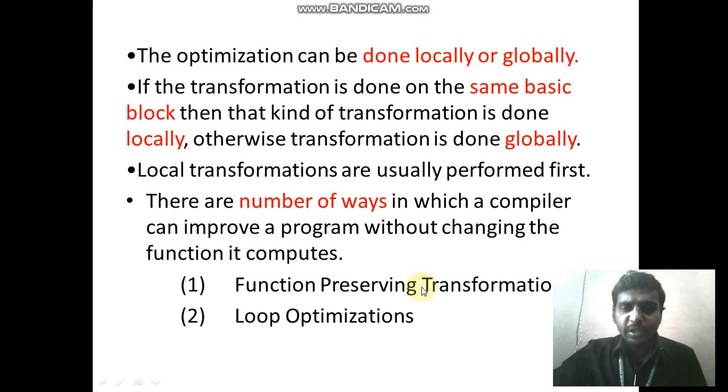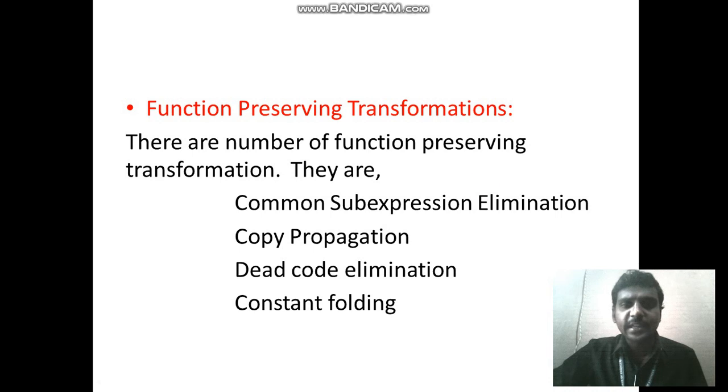One is function preserving optimization. This is normal optimization, that is, inside the basic block we can do the optimization. What is loop optimization? This is done particularly inside looping constructs, for loop and while loop. Optimization performed inside these loops is called loop optimization. Okay, so we'll see them one by one. First is function preserving transformation, the first type of normal optimization.